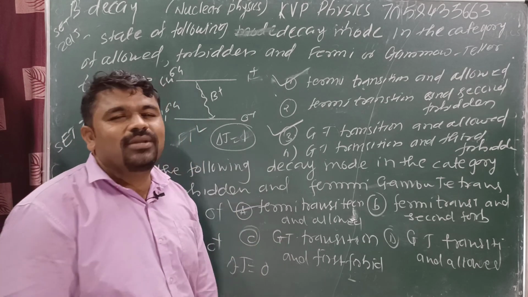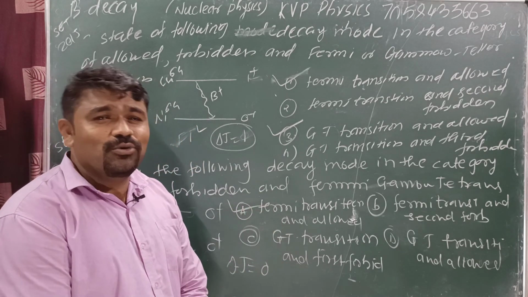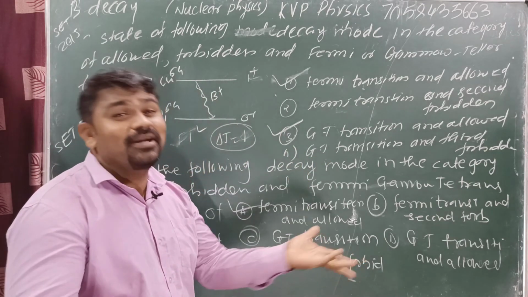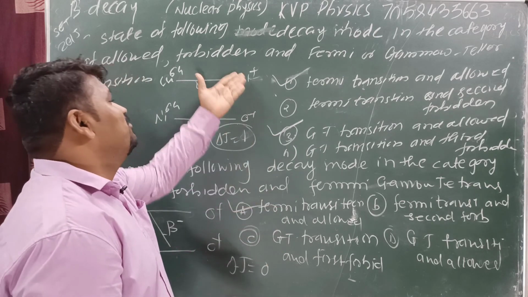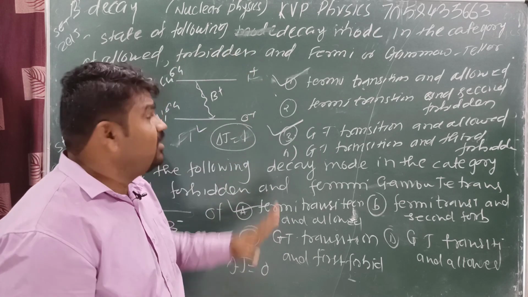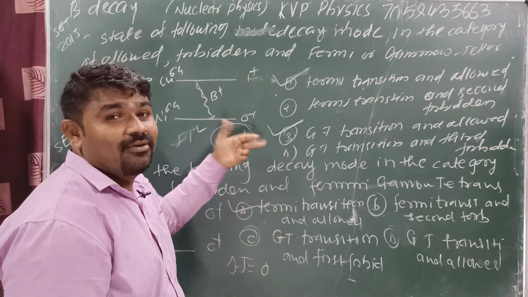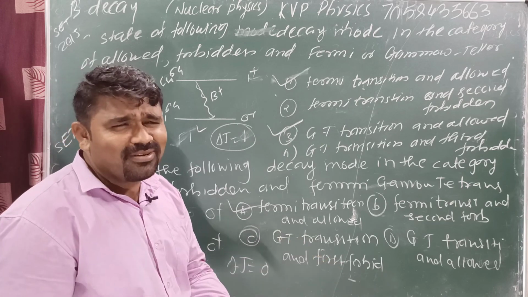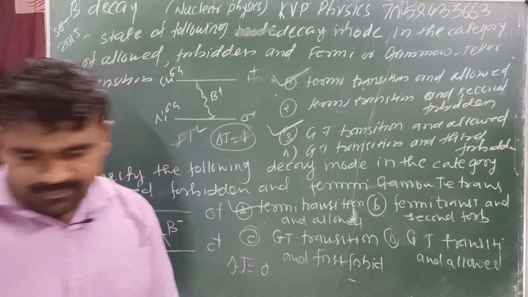With a little practice, after seeing this, you will feel you can write the answer even before reading the question. Yes or no? Simply see here, 0 to 0, but don't worry about that. There is no need to read; we can directly take it from here only, focus on here, and we get the answer in a fraction of a second. Here 0 to 0, Fermi and allowed. Yes or no?